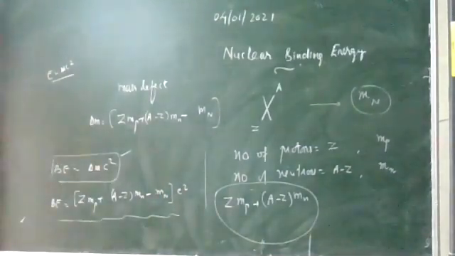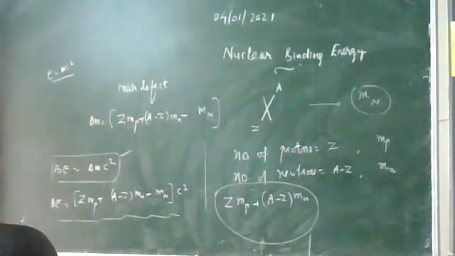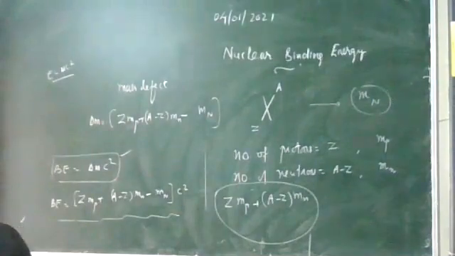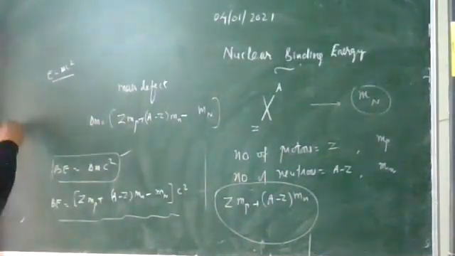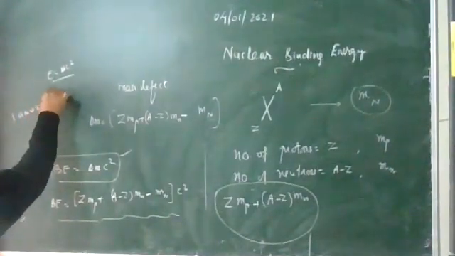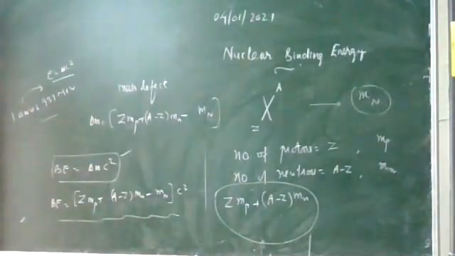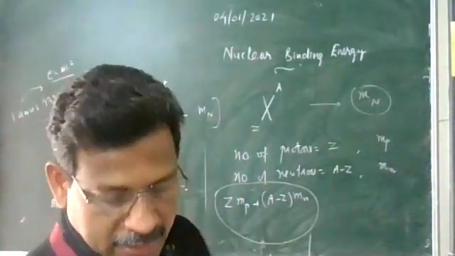This is the binding energy of it. Usually, how do we calculate it numerically? We find out the mass defect. Once you recognize the mass defect, corresponding to 1 atomic mass unit, the energy equals 931 megaelectron volts. So we convert this. This is the standard conversion we use for calculating binding energy.